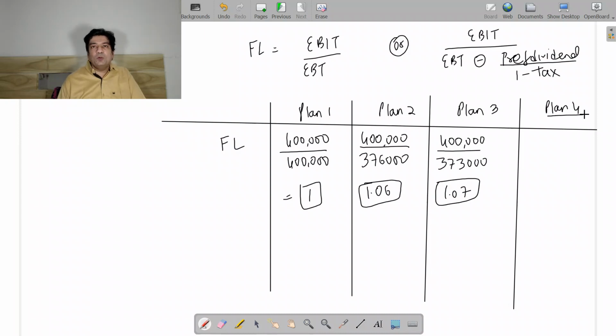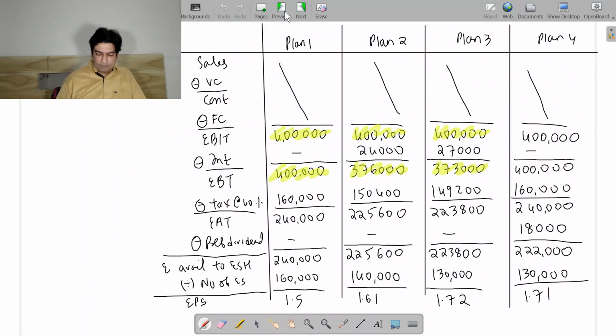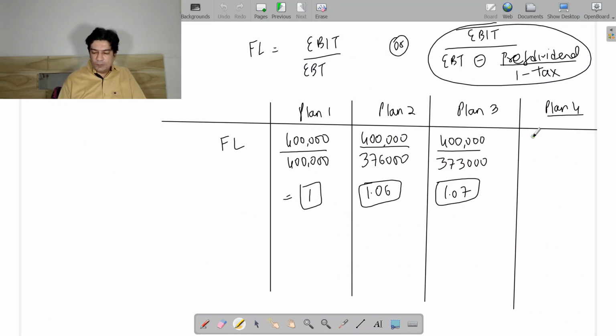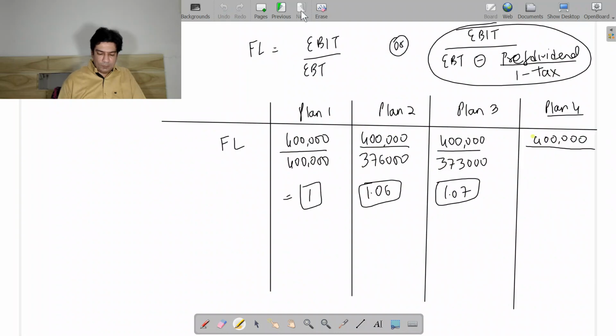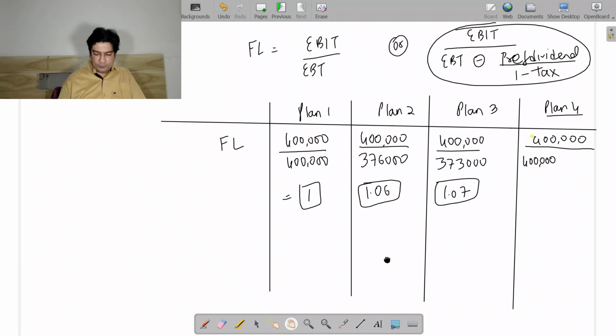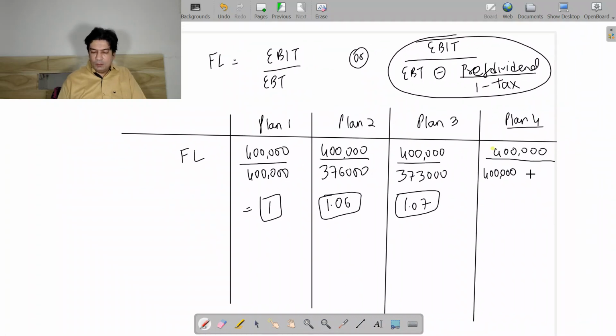Now for plan 4 you have preference share capital, so we will use the second formula. So we know the EBIT to be 4 lakhs. So we will write here 4 lakhs. EBT is 4 lakhs. So here we will write 4 lakhs minus the preference dividend.